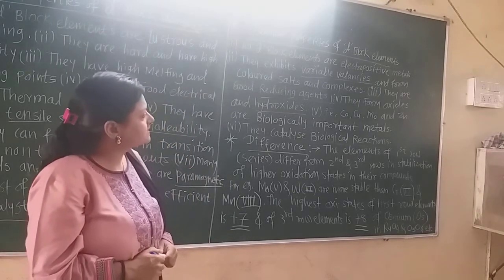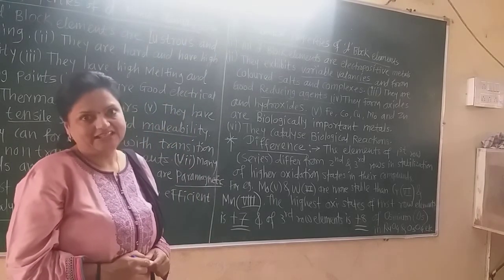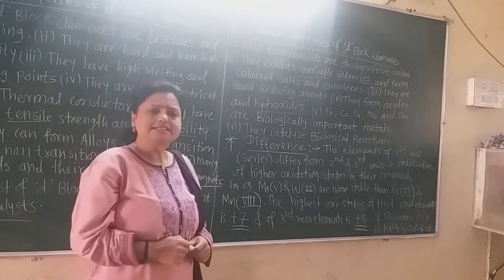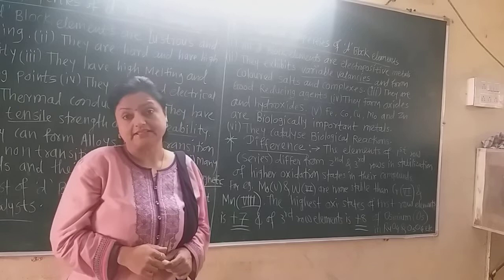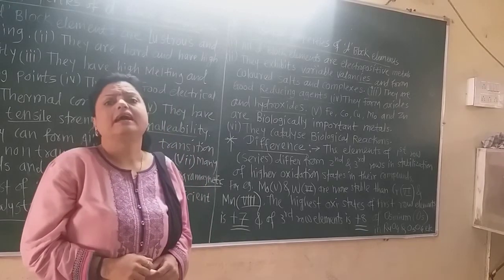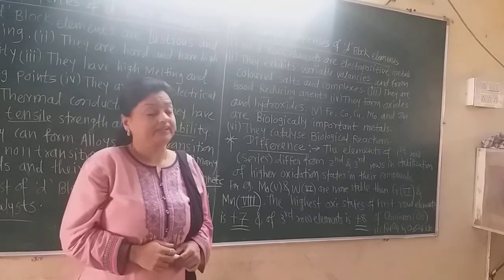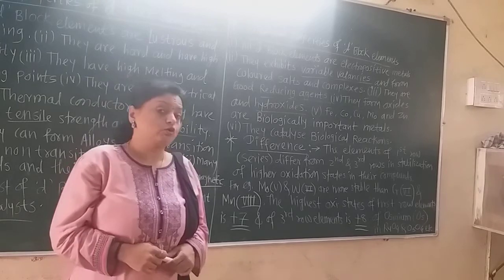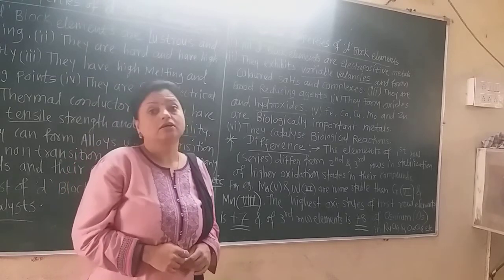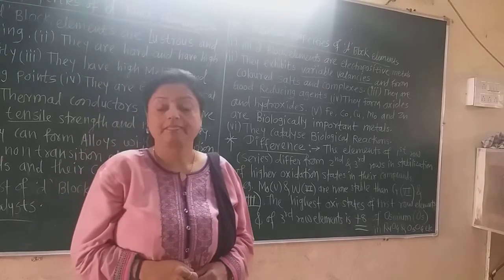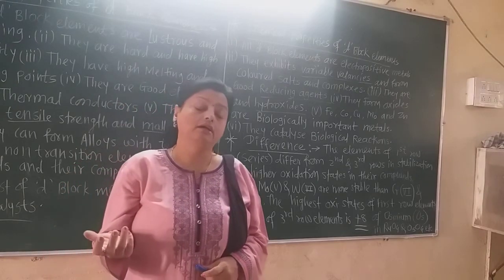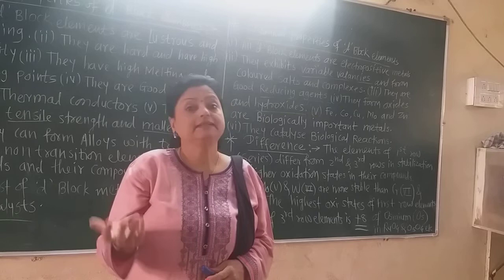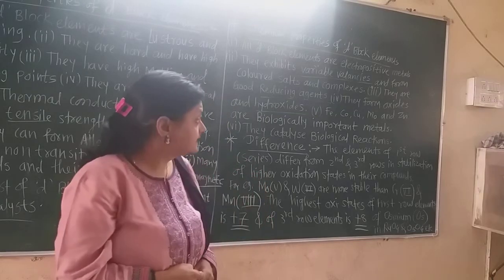They form oxides and hydroxides. Now all these d-block elements, when they react with oxygen, form the oxide, that is iron oxide and manganese oxide in this way, and they also form hydroxides, that is iron hydroxide, ferrous hydroxide, ferric hydroxide. Again, copper hydroxide may be formed in this way.